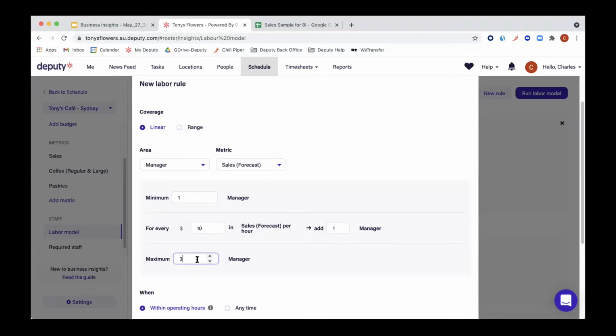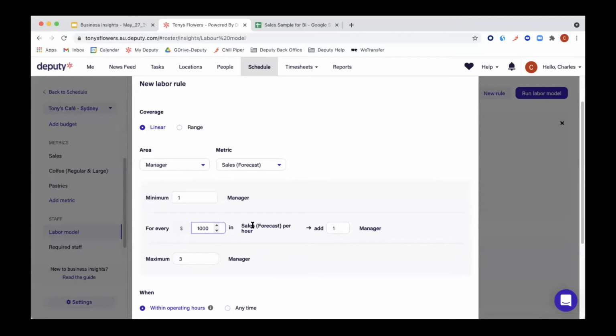Now the maximum is exactly the opposite. Think of your busiest of busiest days. For example, you're in retail, it's Christmas rush, and you're doing sales. You need everybody to be present and everybody to be at 100%. And so you might need 3 people, 3 managers for that specific period. So these are 2 rules that you already created, that you want Deputy to always have 1 manager and a maximum of 3 managers. However, in order to have your 3 managers, you need to have set conditions for those managers. And one of those conditions could be that for every $1,000 of sales forecast in 1 hour, add 1